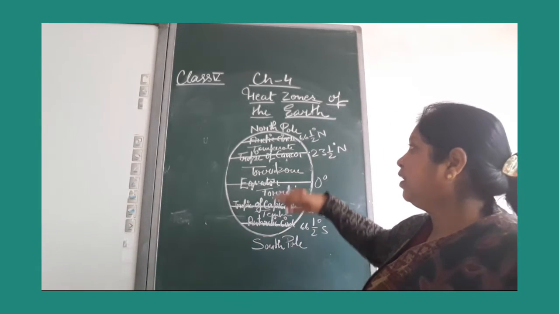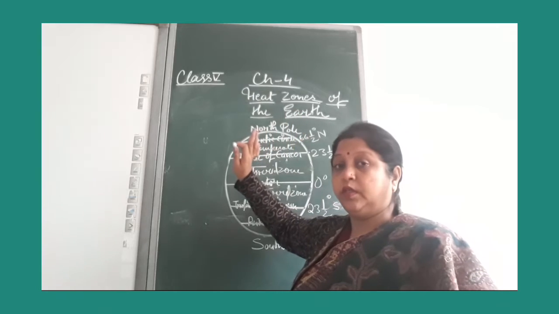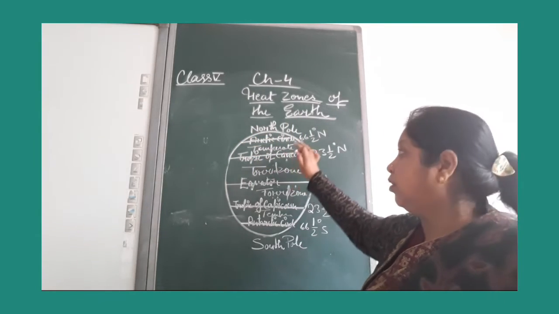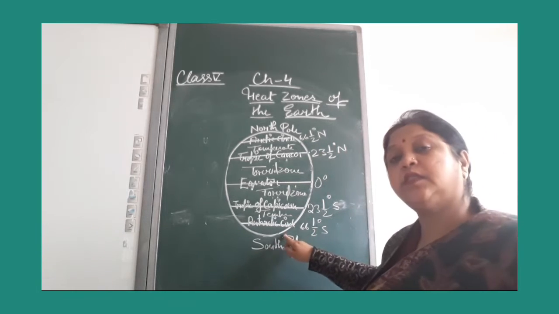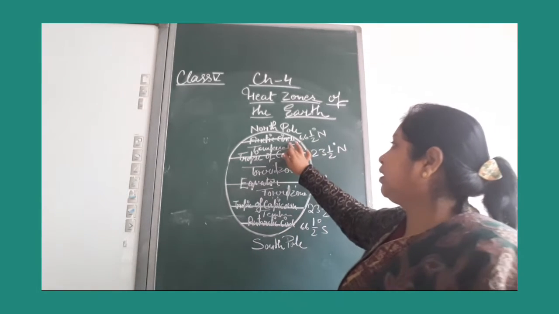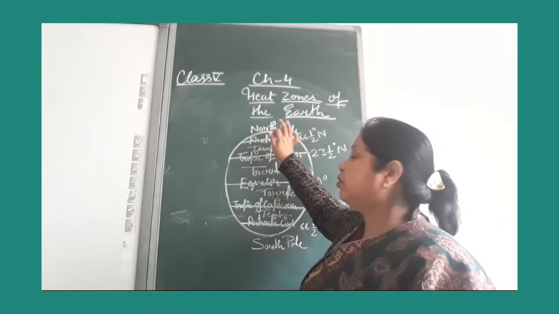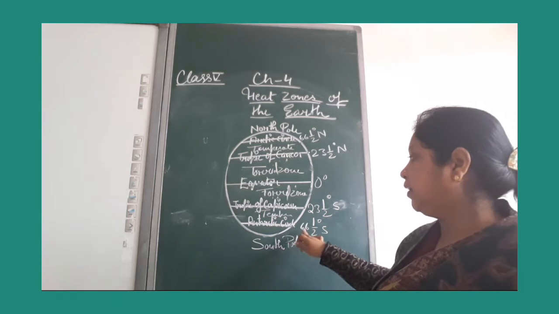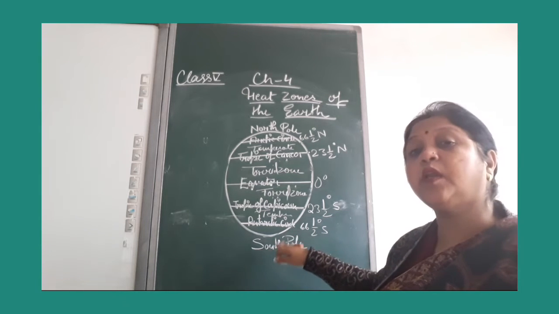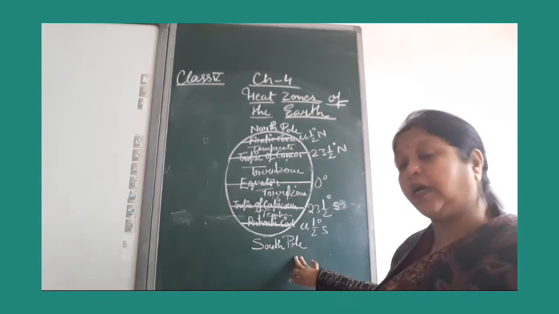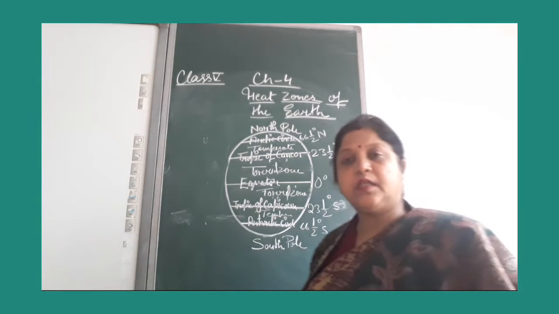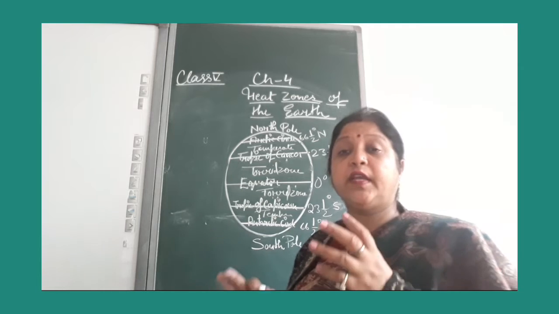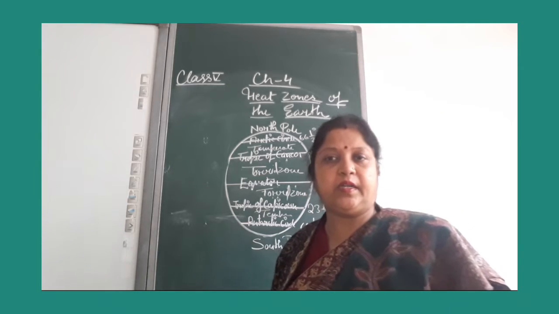Now we talk about the frigid zone. The frigid zone lies in both hemispheres. In the northern hemisphere, from the Arctic Circle to the North Pole, 90 degrees north. In the south, from the Antarctic Circle to the South Pole, 90 degrees south. The frigid zone is the coldest place of the world, with an extremely cold climate.